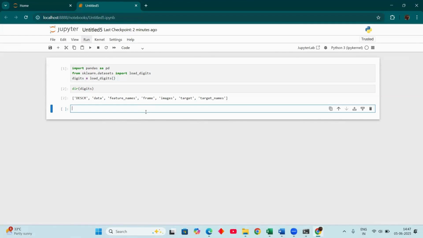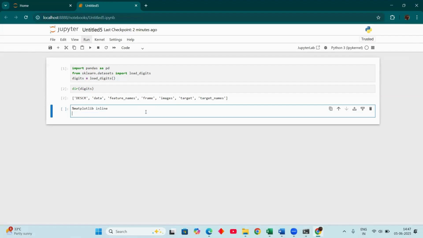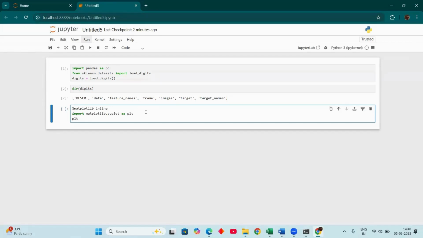For that, now import matplotlib, with matplotlib inline. So import matplotlib.pyplot as plt, and plt.gray.